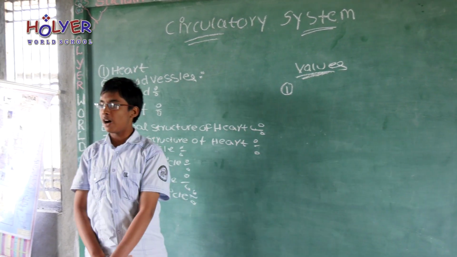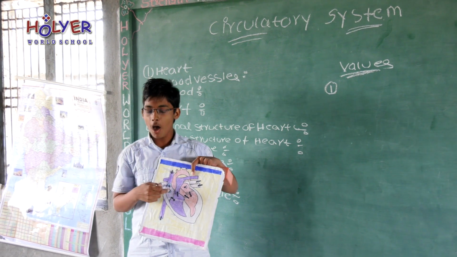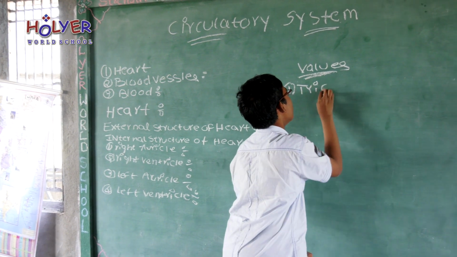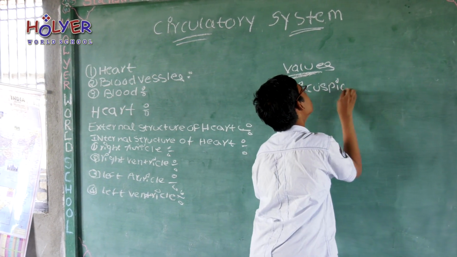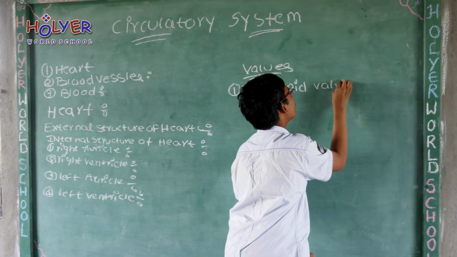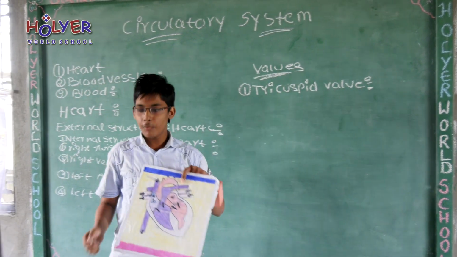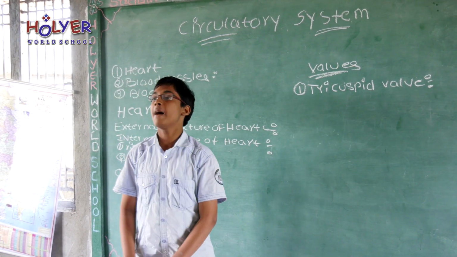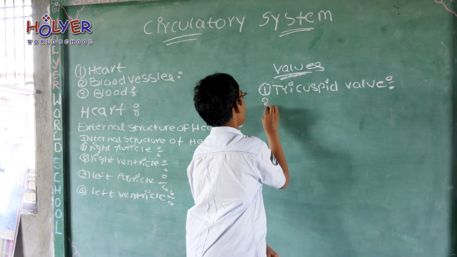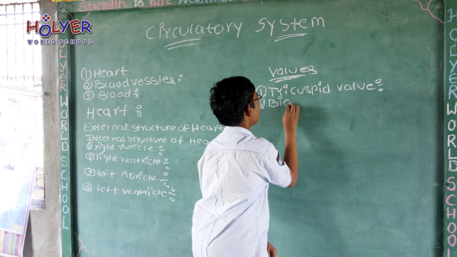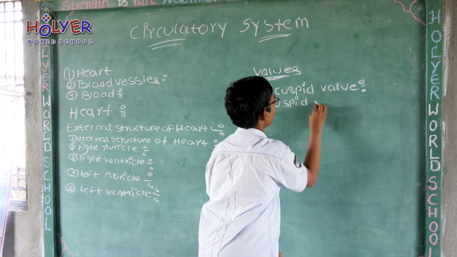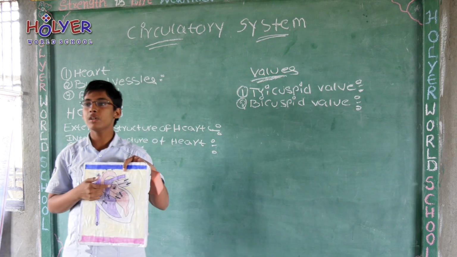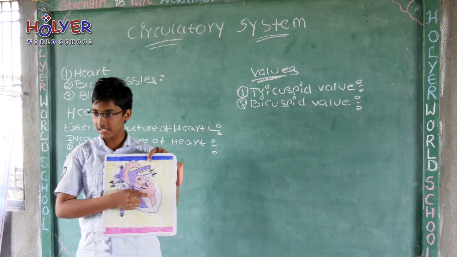First one is tricuspid valve. It is present between the right auricle and right ventricle. Its function is to allow the blood from the right auricle to right ventricle. Second one is bicuspid valve. Its function is to allow the blood from the left auricle to left ventricle.